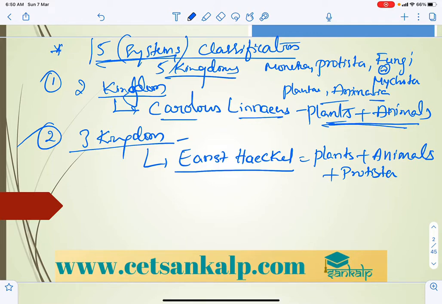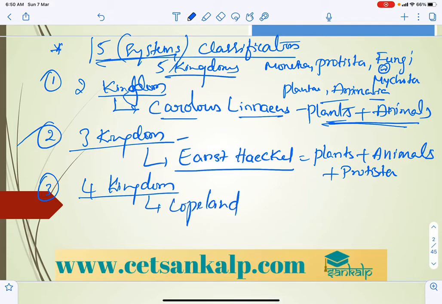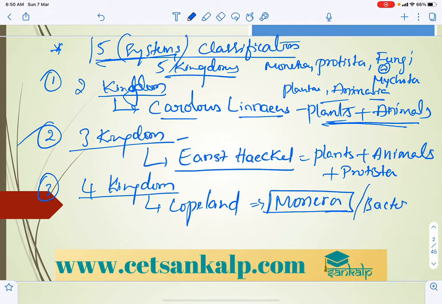The 4 kingdom classification was given by Copeland. He included the Monera, which comprises almost all the members like bacteria.